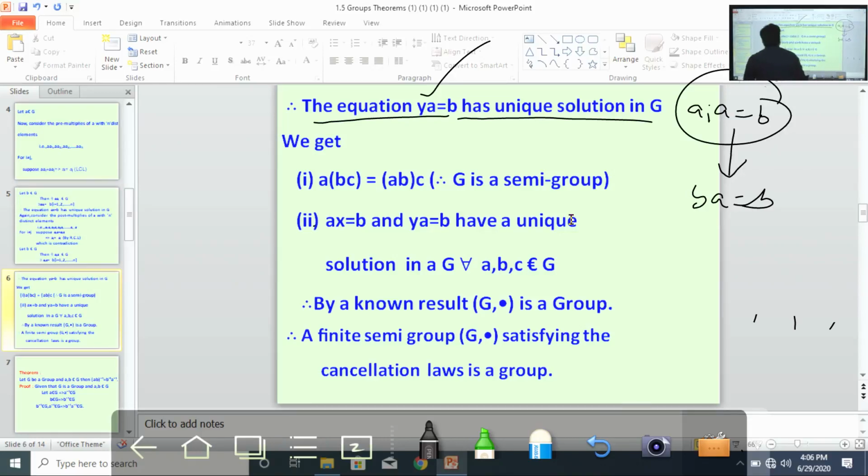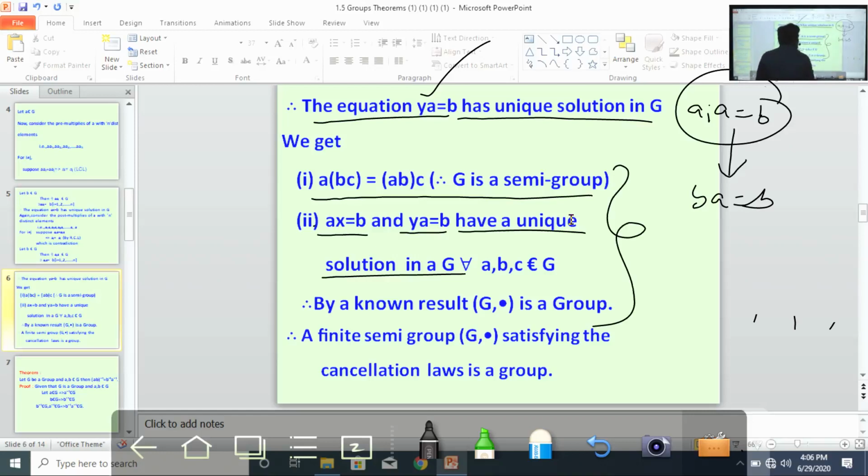So finally, what is the hypothesis? The given G is a finite semigroup. Finite semigroup means the associative property already holds in G, right? And also we just proved that ax equals b and ya equals b have unique solutions in G. If the given finite G satisfies these two conditions, then definitely G, dot is a group.